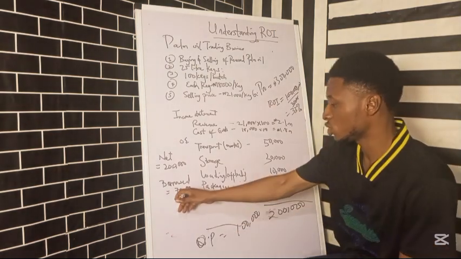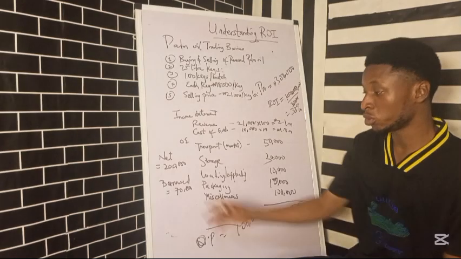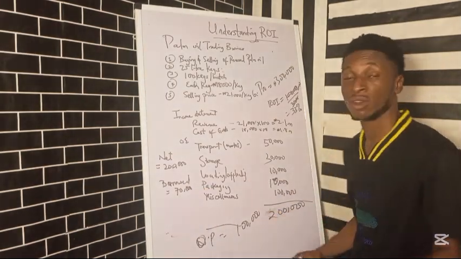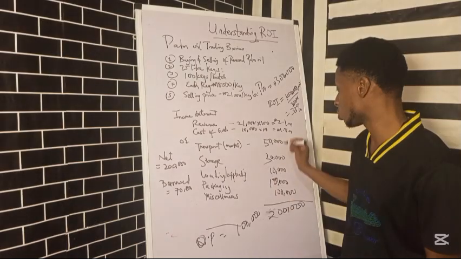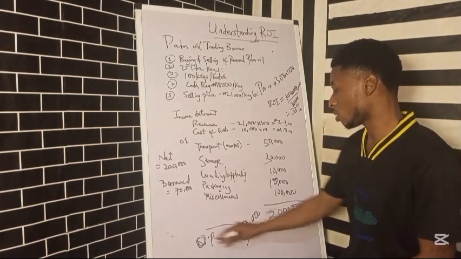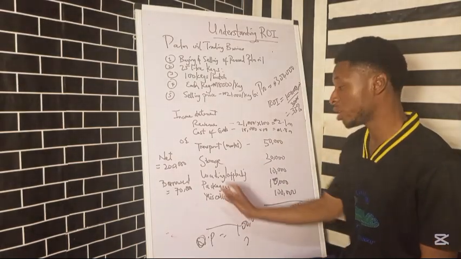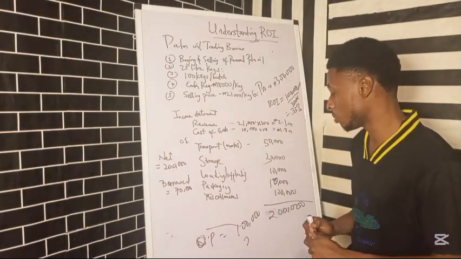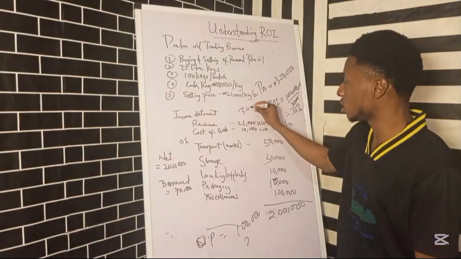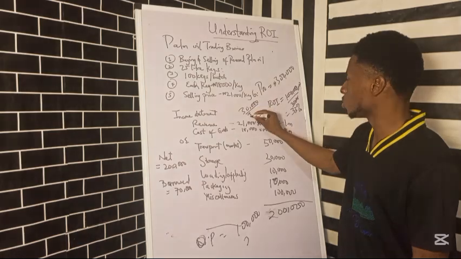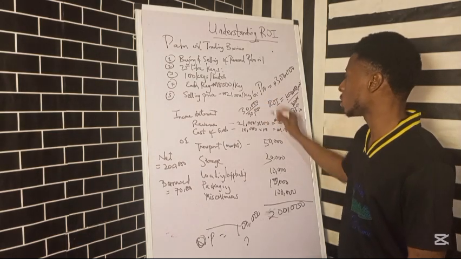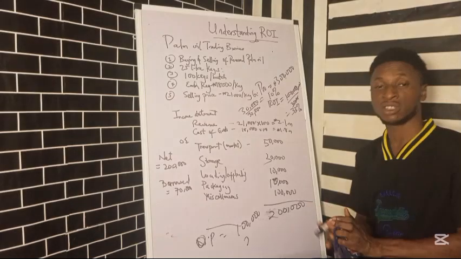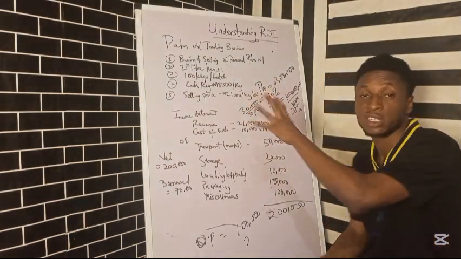But let's say we're still looking at how much we borrowed. We borrowed 70,000 naira because we needed to get so many things and our cash finished. So we borrowed 70,000 naira. After we've paid back that 70,000 naira, imagine that we paid no interest, we just paid 70,000 naira, we now have 30,000 naira as our net profit. So we divide that by our cost. We see that our total ROI is now going to be 10%. So that's how you calculate return on investment for a commodity like palm oil.